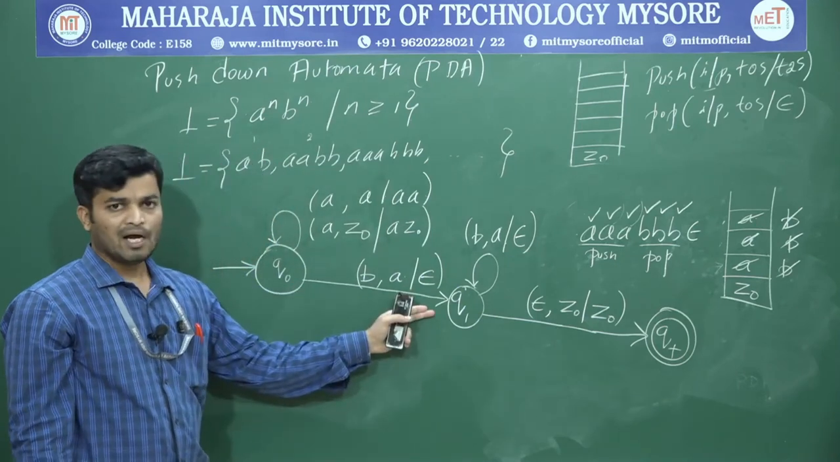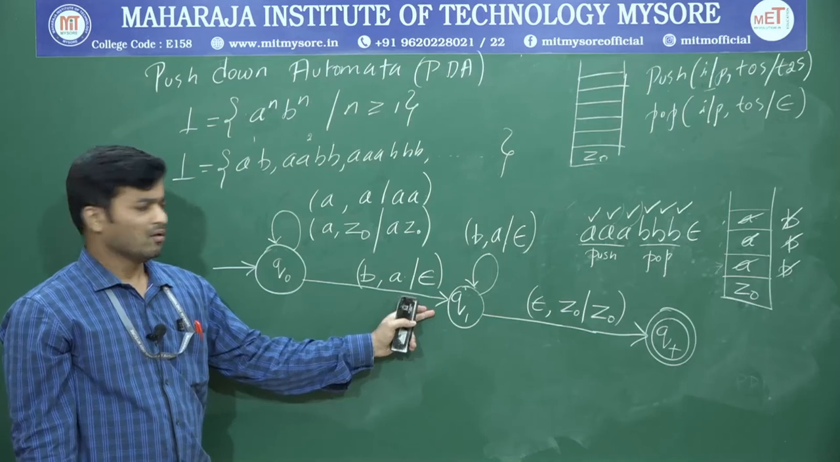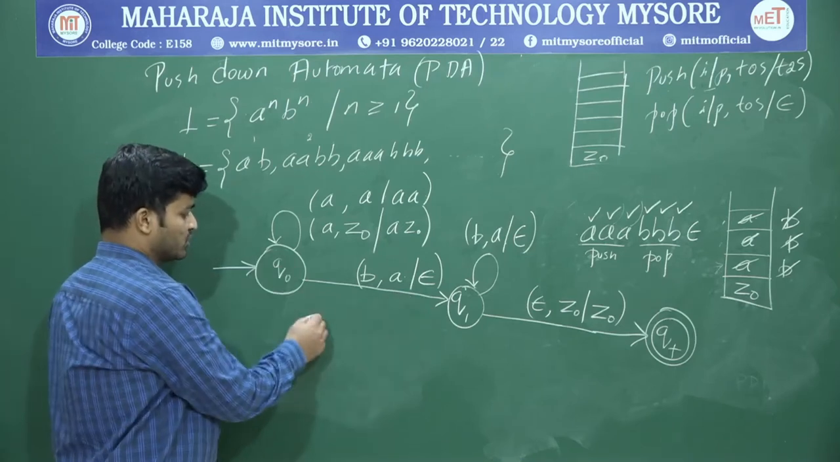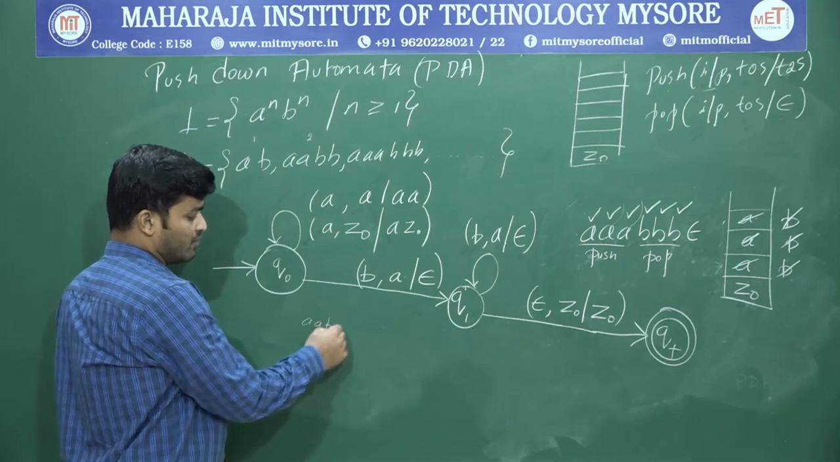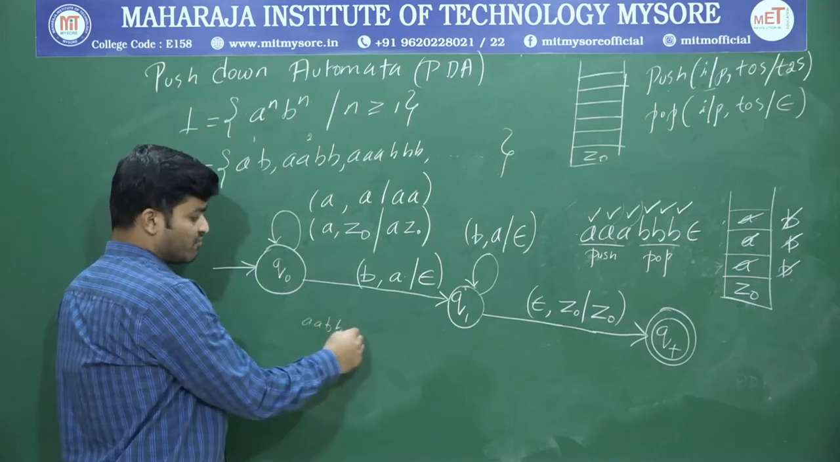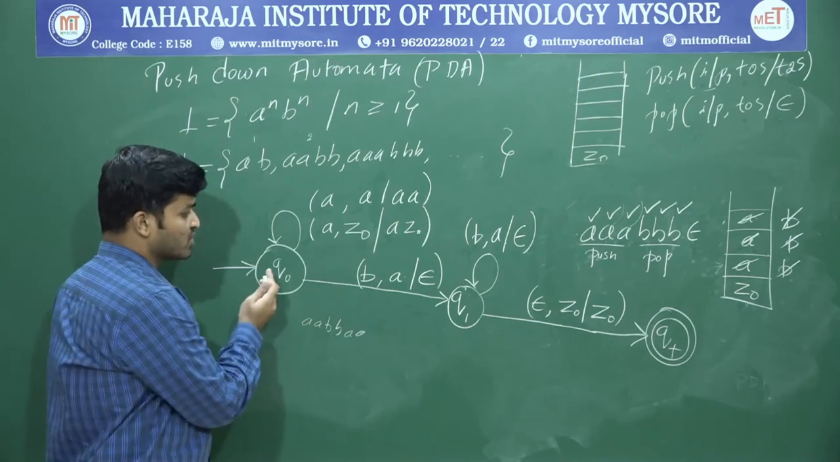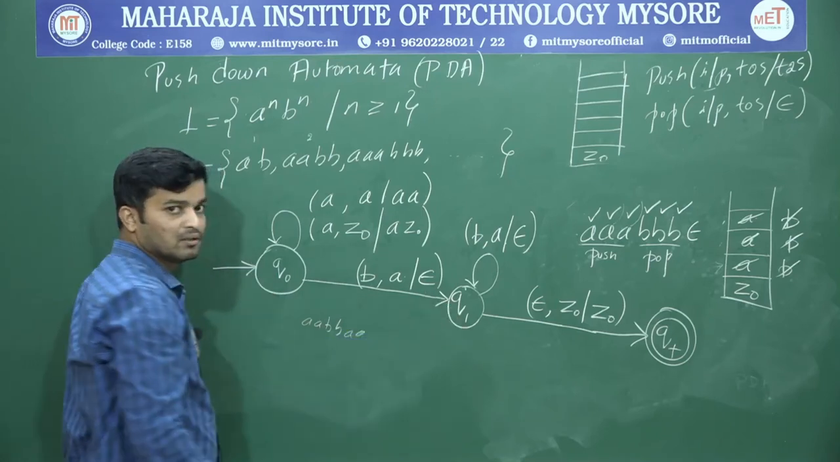So first, for all the A's, I am going to perform the push operation. Once I get a B, I will take a transition. Why do I have to take a transition? Because if you don't take a transition, what will happen? It will push A, and then once I get a B, it will pop. Again, if I get an A, it will be pushed. Just to avoid that, we are performing the push operation separately and the pop operation separately.